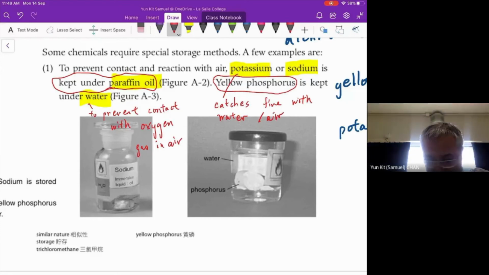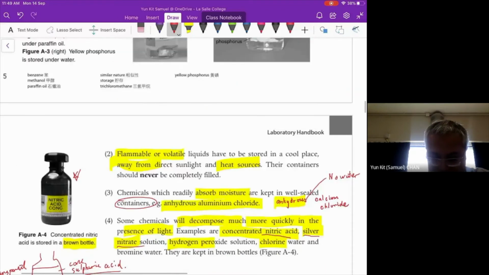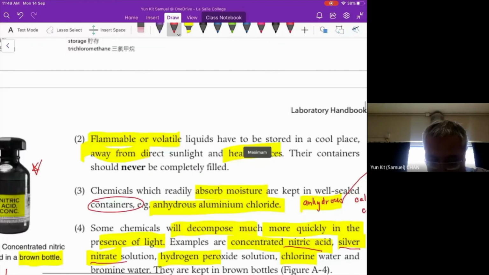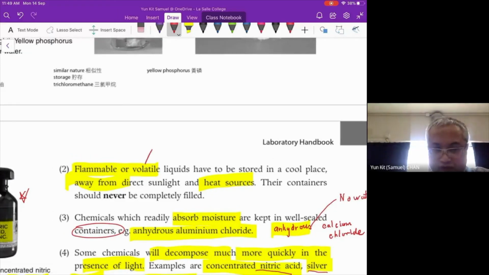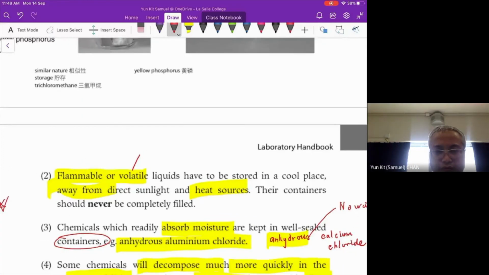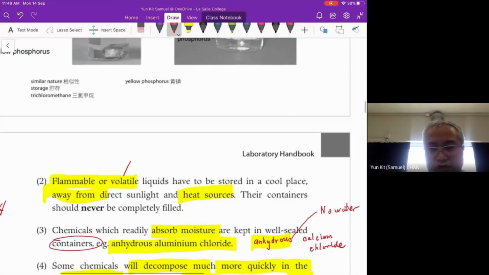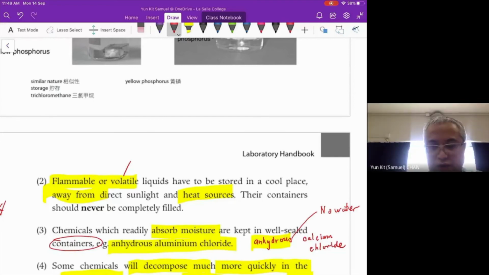Now, other than these two kinds of chemicals, we also have some volatile and flammable liquids. What does it mean? What's the meaning of the term volatile? Unstable. Not unstable. You know what's the meaning of volatile?